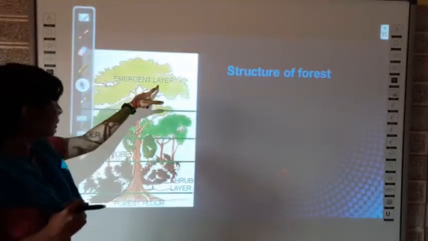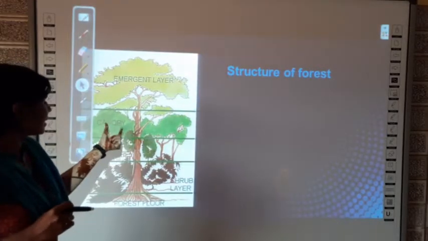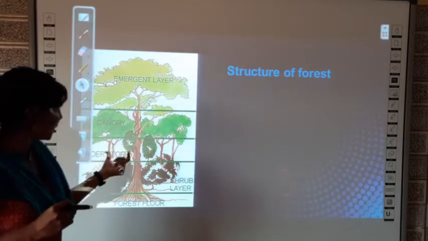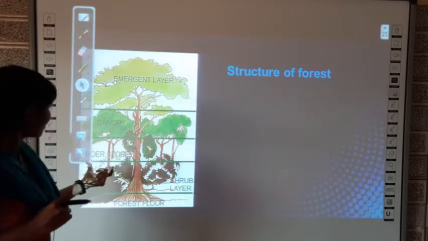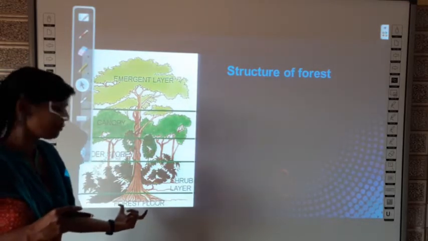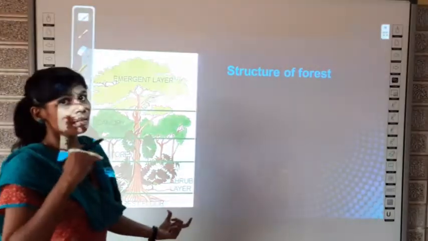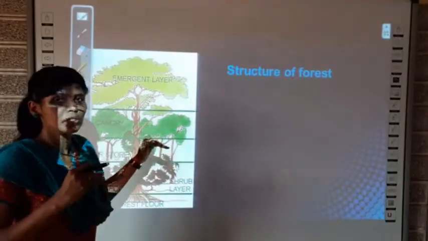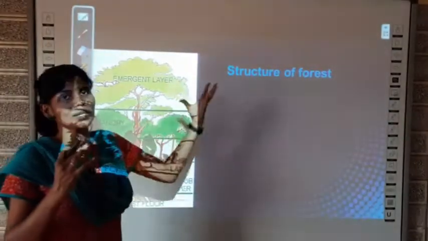One is called the emergent layer, the second one is called the canopy, and then you also have woody vines, and here you have the understory layer and the forest floor or the ground layer. So based on the height of the trees, you can structure a forest.